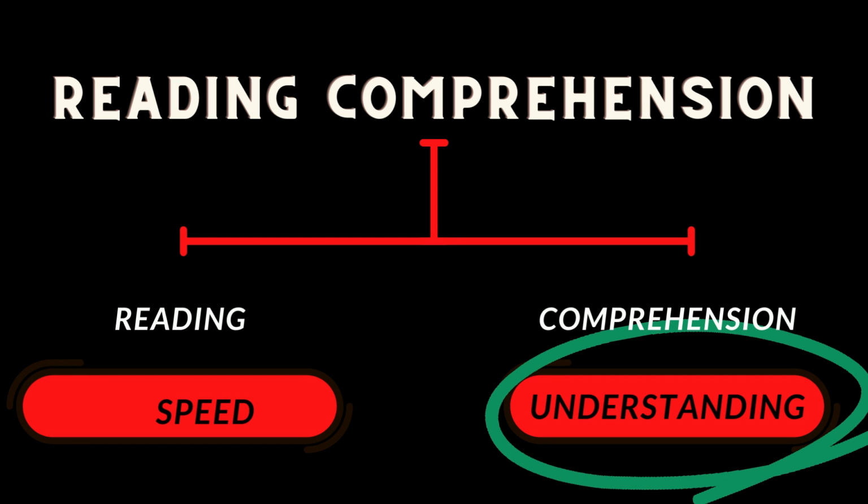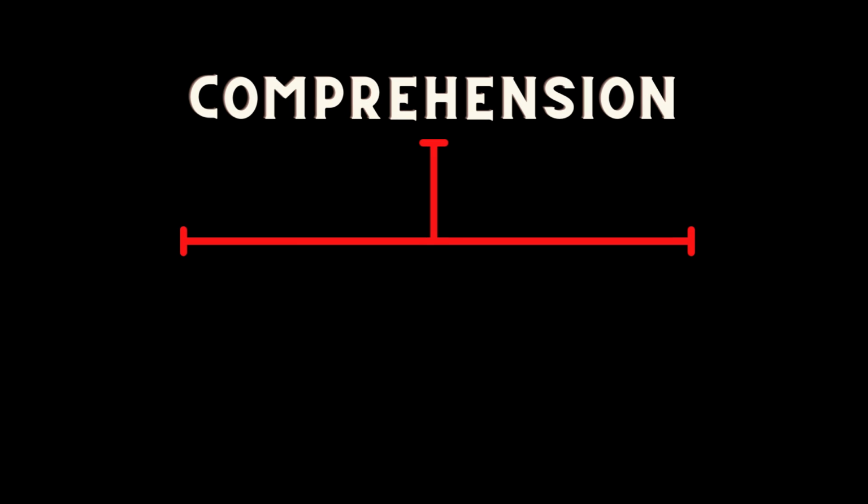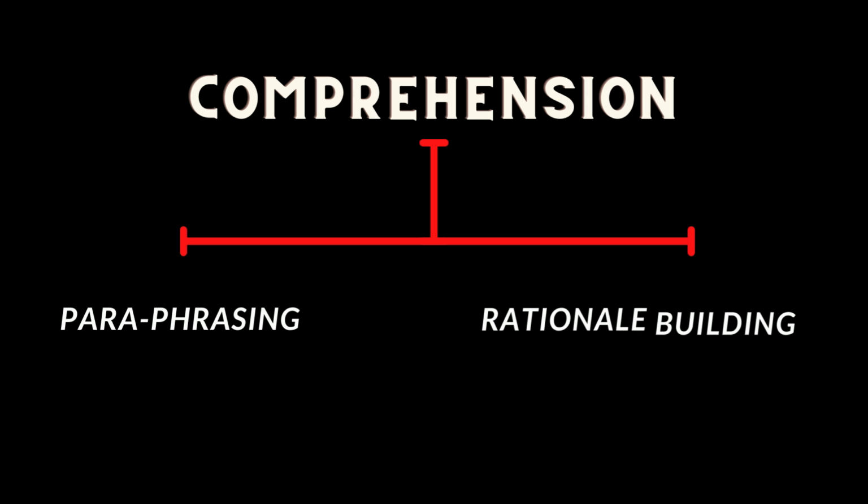The next skill that you need to develop for RCs is comprehension abilities. Now, in order to improve that, there are two particular skills you require. The first skill is that of paraphrasing. I'll explain what that means, but the second skill that you require is rationale building. Let's start off with paraphrasing.